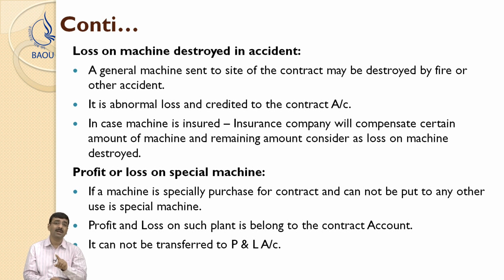In case of a common or general plant, it is definitely transferred to the profit and loss account. But if it is purchased precisely for the respective contract only, then the profit or loss cannot be transferred to the profit and loss account. It remains in the contract account only.